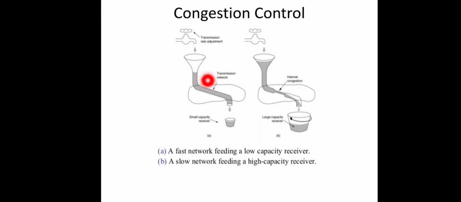In this case, we can see that the channel has a good capacity to transfer these packets, but the receiver buffer has a limited capacity. So if there is a heavy flow of traffic, this buffer will overflow, and some of the packets will be lost, right? That is one case. In the second case, the channel capacity is low.